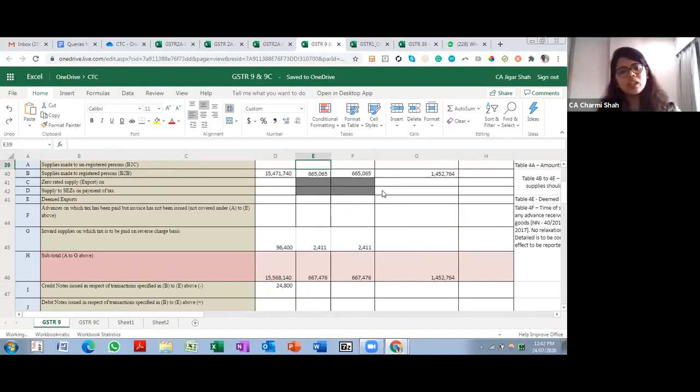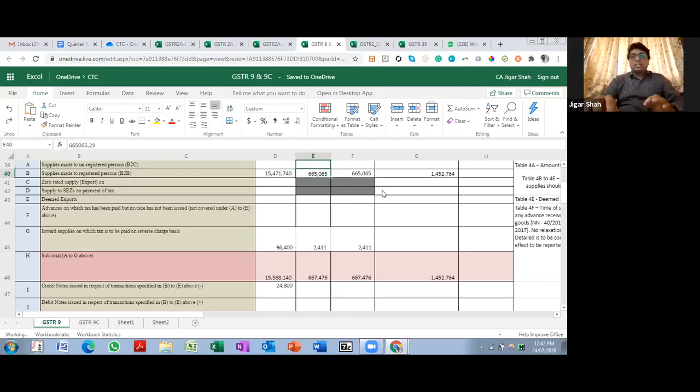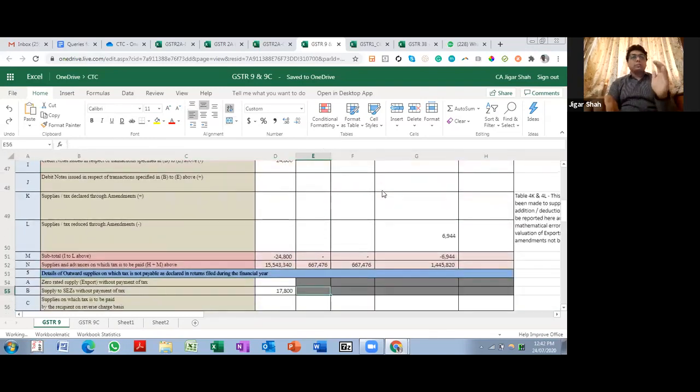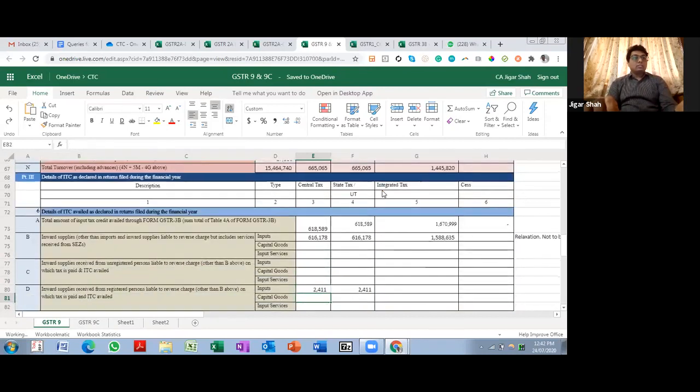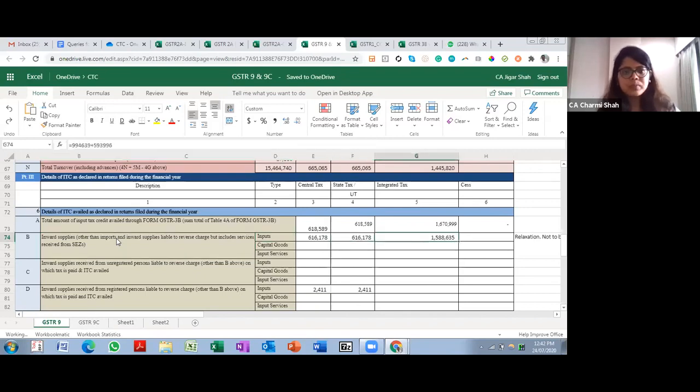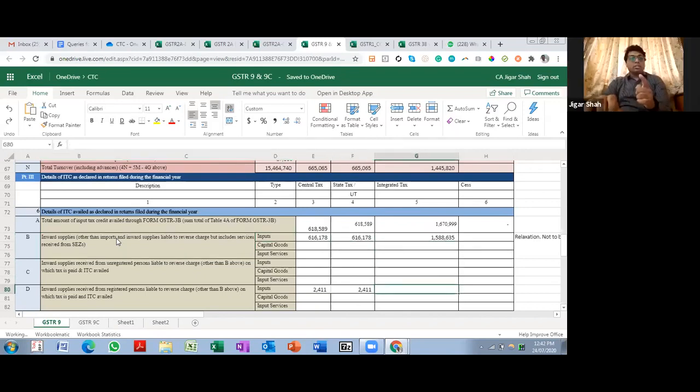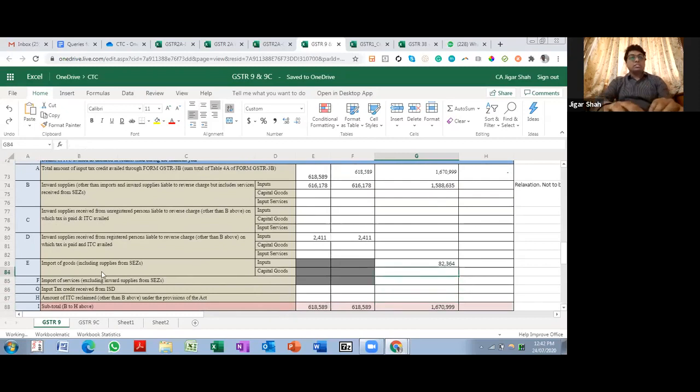There is another question. Import ITC is not available in 2A, so how can you verify that the import ITC claimed is correct? So import ITC is not available in 2A, and the way the form is structured, it does not form part of your 3B reconciliation also. Because the figure which goes in table number 8 comes from 6B. So it comes from this line item, and this line item does not have the import figure. The import figure is over here, which is there in import of goods.